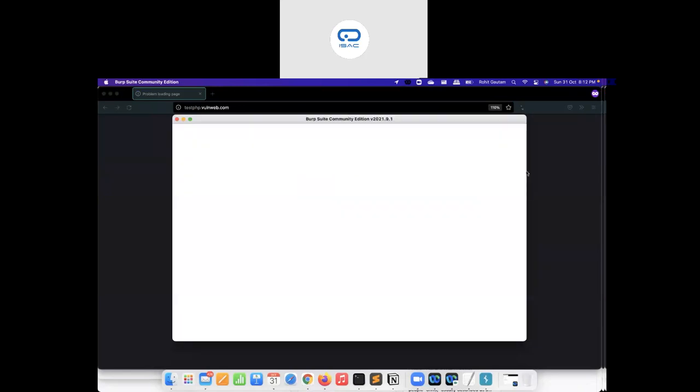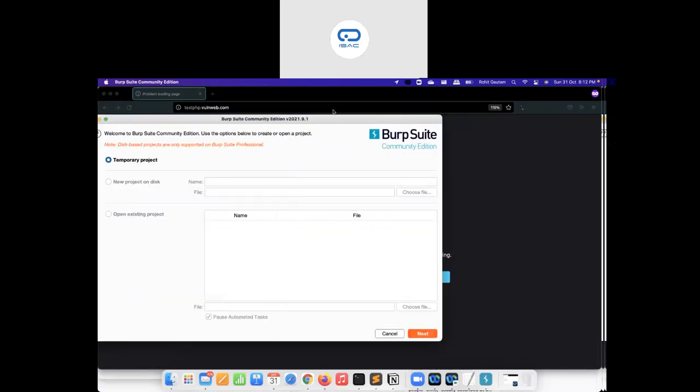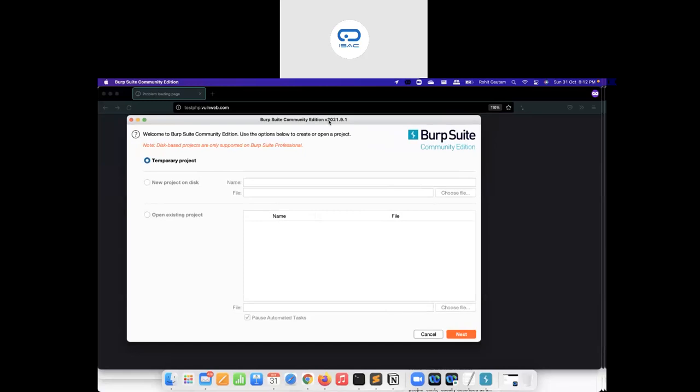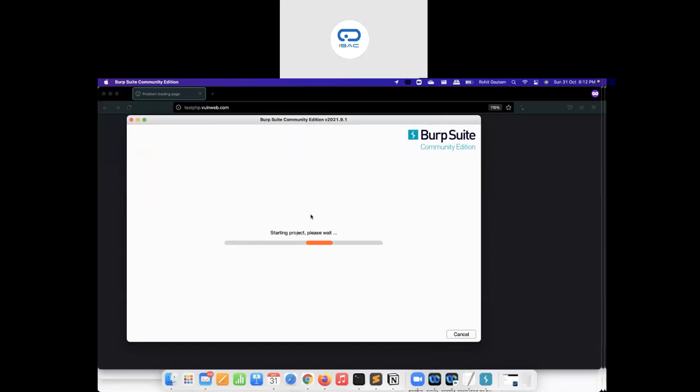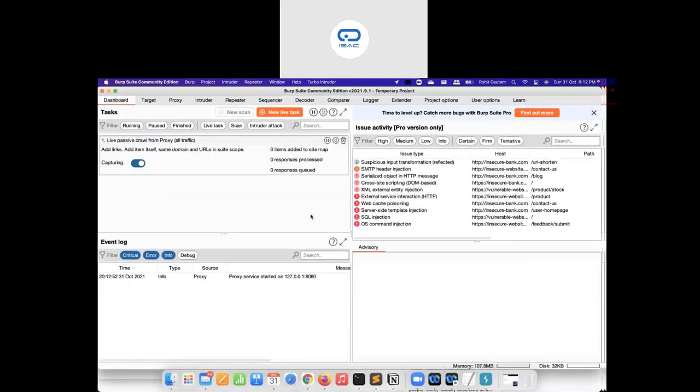Get and post. These two are HTTP methods that are used in web applications. This is my Burp Suite that I'm going to just start. So what is the difference between GET and POST? Let me just explain it to you.